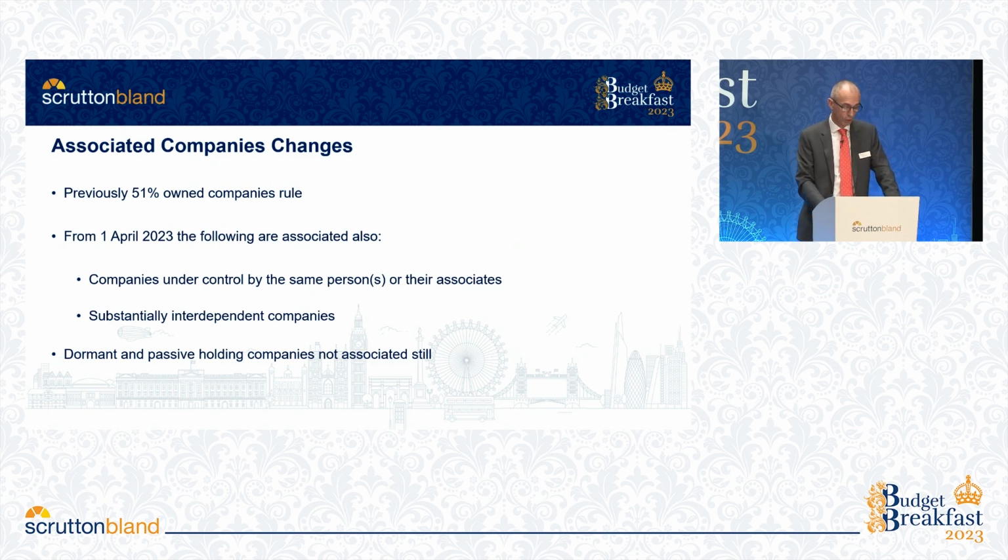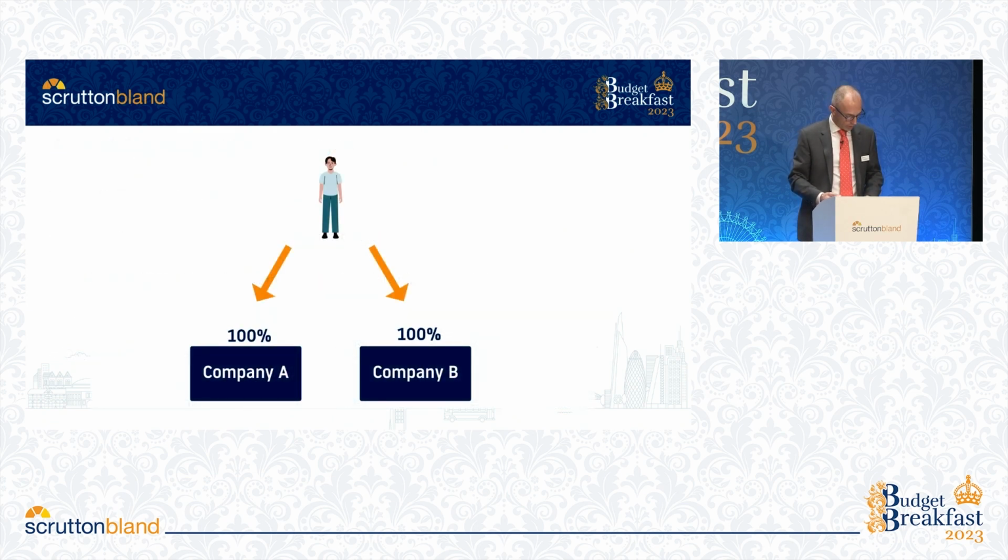It does also call into question the timing of capital expenditure, creating capital allowances to maximise tax relief, or even further planning such as disapplying rules of the exemption for SMEs to be outside the scope of transfer pricing. Just some examples on associated companies here. The first slide shows an individual owning 100% of 2 separate companies. Until 1st of April 2023, they were not associated. But from the 1st of April, they will be because they're controlled by the same person.